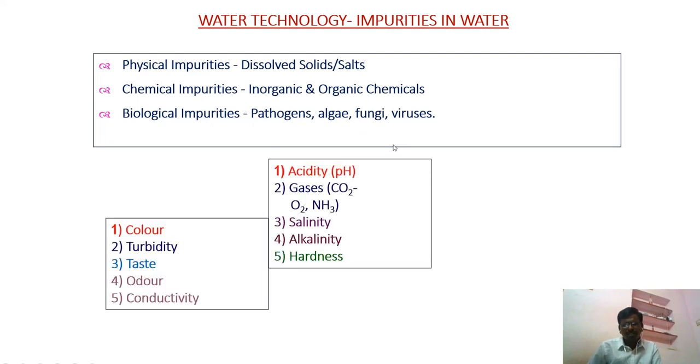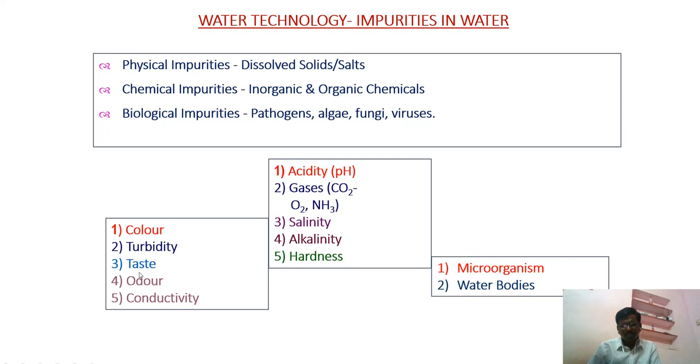These impurities show some effects. Because of physical impurities, the color of water may be different. It may be turbid. The taste of the water may be salty. Sometimes it may give odour. The electrical or thermal conductivity of the water is high because of the dissolved salts. Next one is chemical impurities.